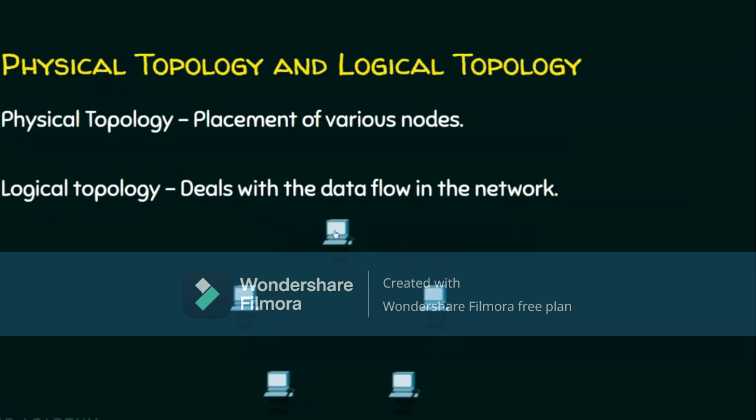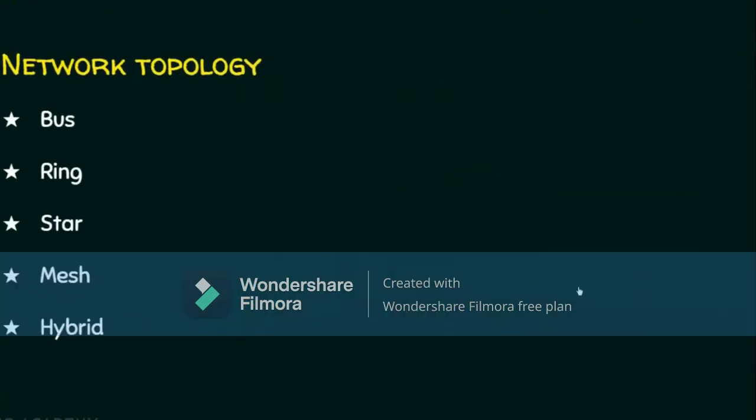Logical topology means how the data is going to flow from this node to this node. This node may be in the ground floor, this node may be in the first floor. How I am going to deal with the data flow in the network, that is viewed as the logical topology. Simply, topology means the arrangement of nodes in such a way that we can make communication among all the nodes. We will see what are the various topologies: bus, ring, star, mesh and hybrid. We will see one by one in detail.